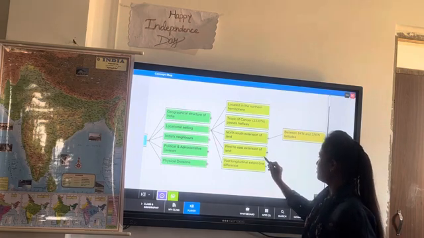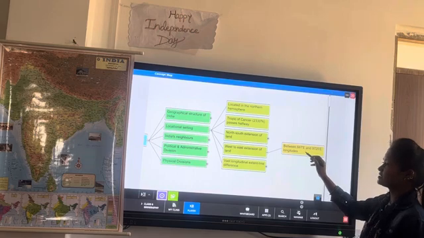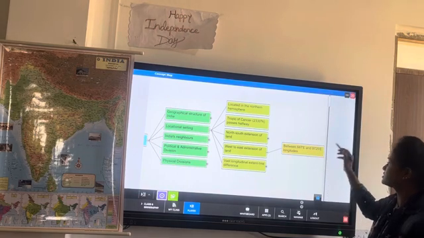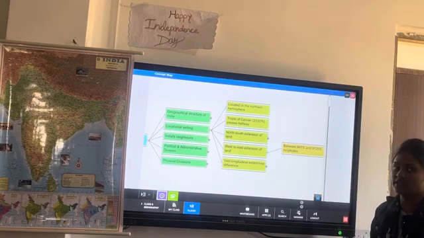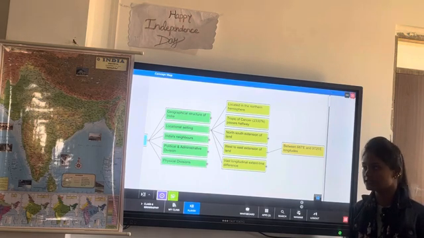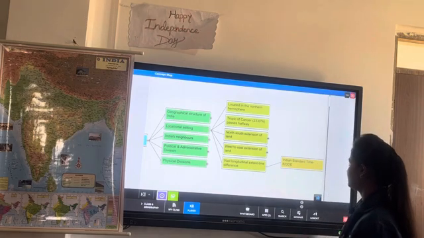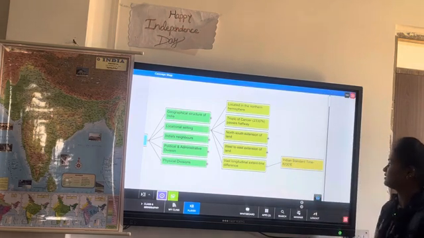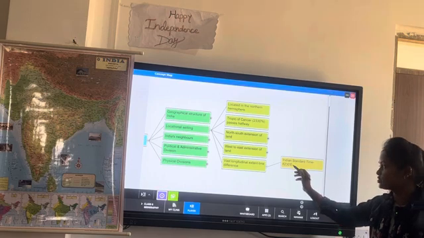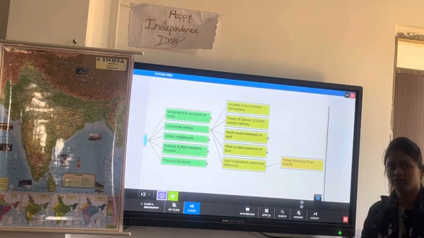Yes. And west to east extension of land between 68 degree 7 minutes east and 97 degree 25 minutes east longitudes, right? And Indian Standard Time is 82 degree 30 minutes east. Okay, and it passes from the Mirzapur.